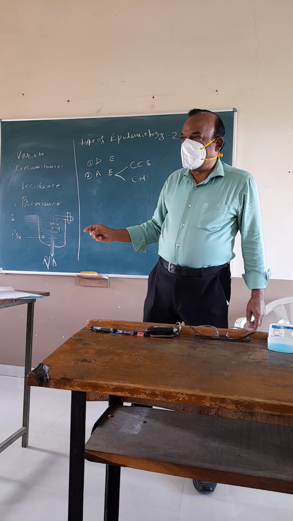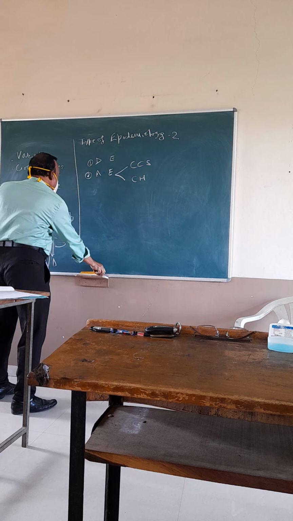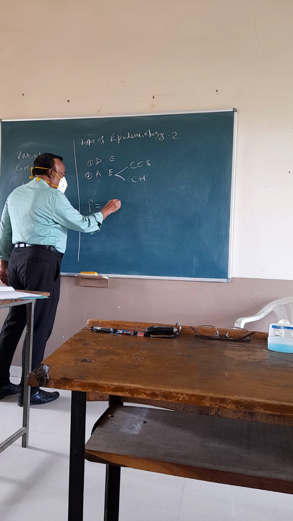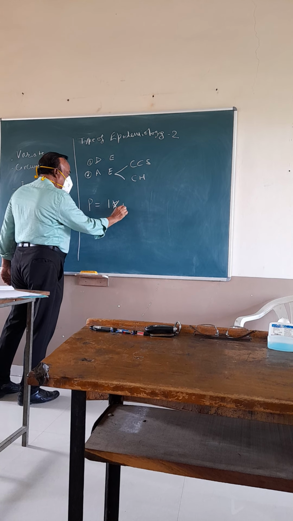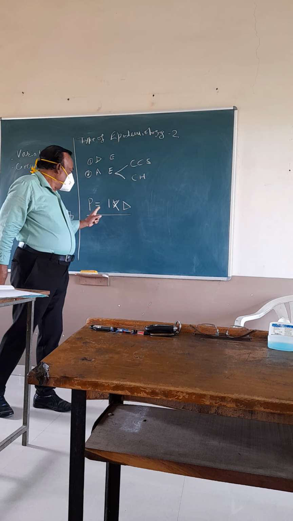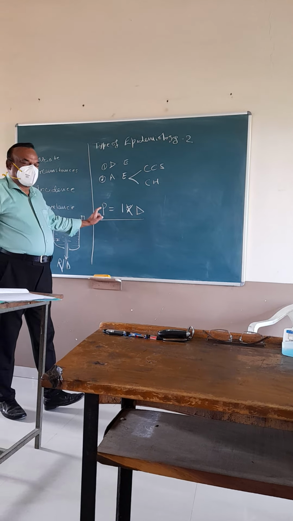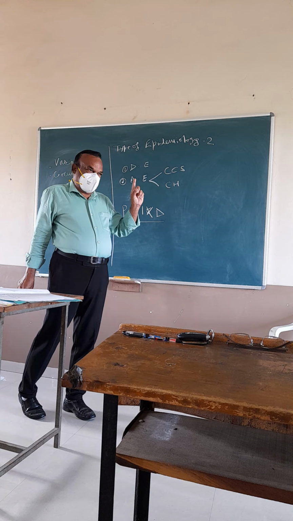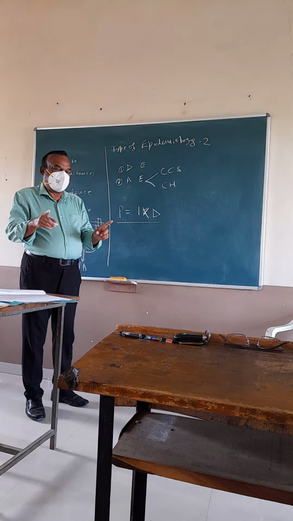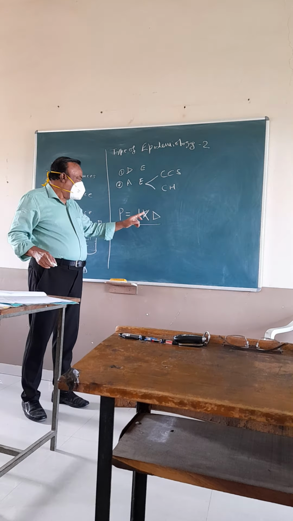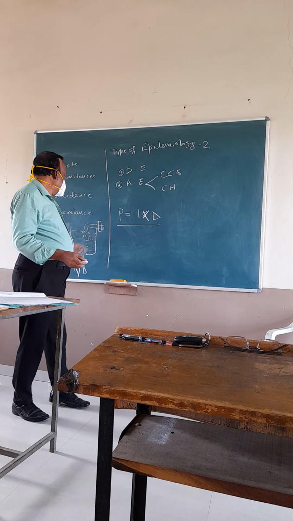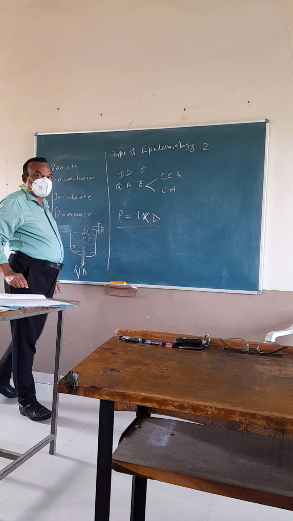There is one formula given by this equation: prevalence is equal to incidence multiplied by duration. This formula is for prevalence. This formula holds true when the given population is stable and the incidence rate and the duration of the disease are not changing. So you may get a short note on incidence and prevalence.